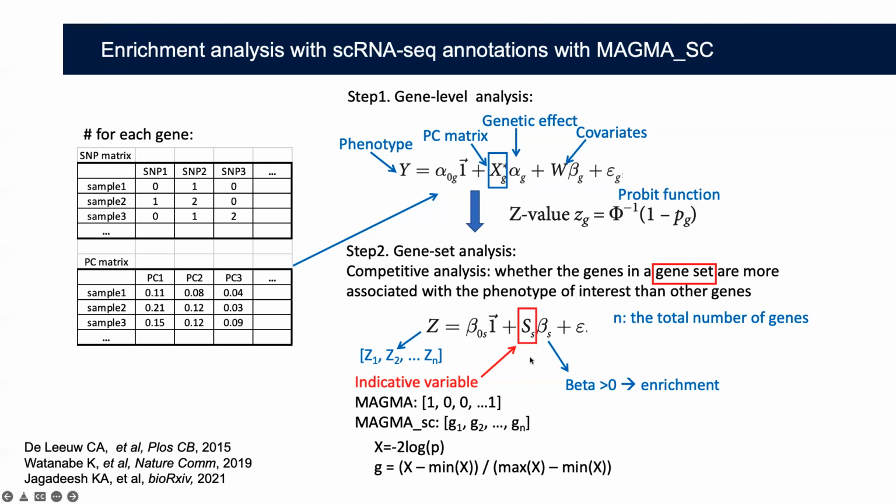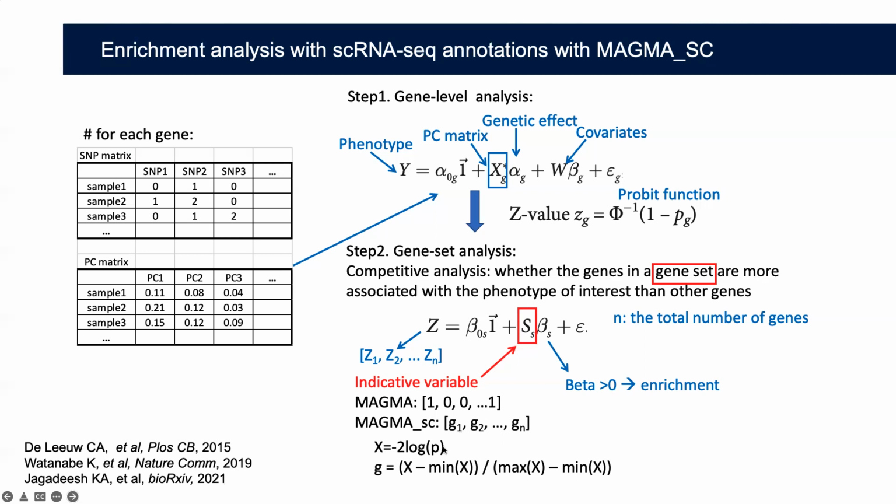And then on the right, the key component is the indicator variable. In traditional MAGMA, they consist of binary values, with 1 indicating a gene is in a gene set, 0 indicating the gene is not. But with MAGMA-SC, instead of a binary value, we make them into continuous values ranging between 0 and 1.